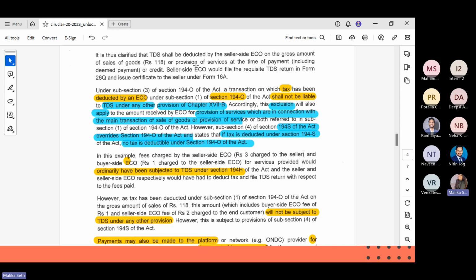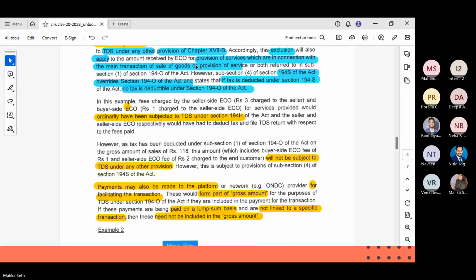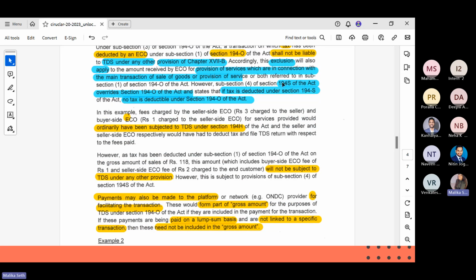Now, since TDS has been deducted under 194S, it will override 194O, and the TDS will not be deducted under 194O, even though it involves ECO. In this particular case, the deduction rate is the same, but when we declare it in the return, it will come under 194S.